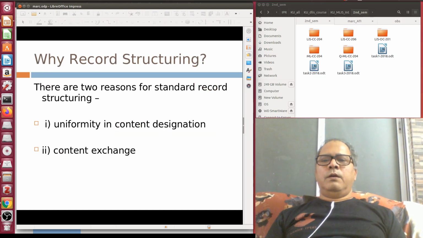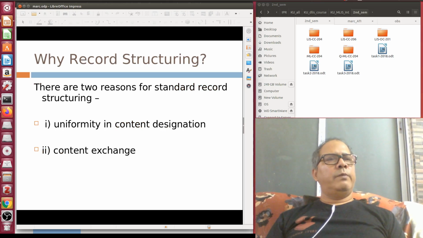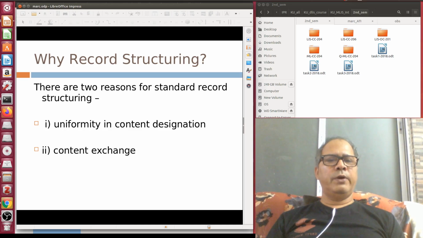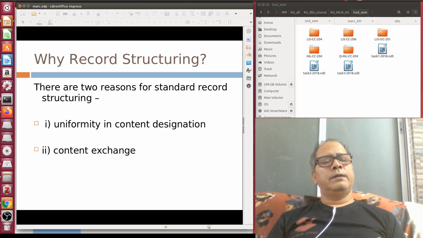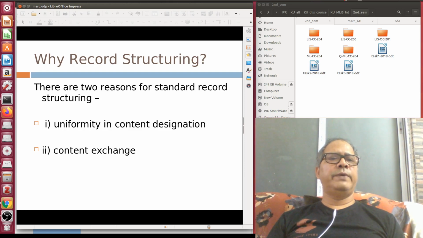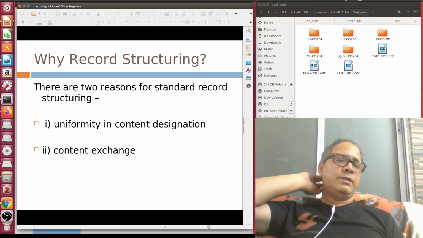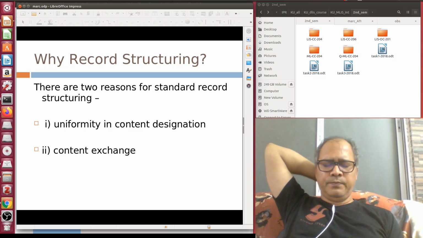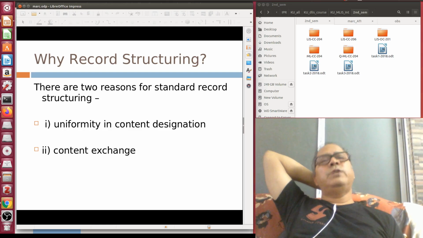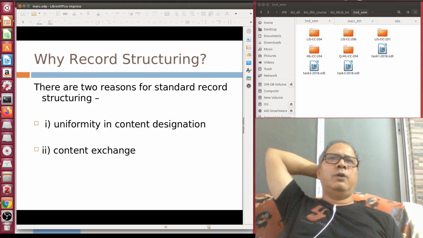Okay. So why are we using a bibliographic data format? You already know the objective. There are 2 basic objectives. One is consistency or uniformity, and the second is content exchange, so that one library can exchange or interchange data with other libraries. You can download, you can implement, you can go for different kinds of distributed cataloging. I will come to what distributed cataloging is. So one is uniformity, and the second important thing is exchange. That's why you are using a content designator. And if you are using a content designator, it is always better to have a global de facto standard like MARC 21.